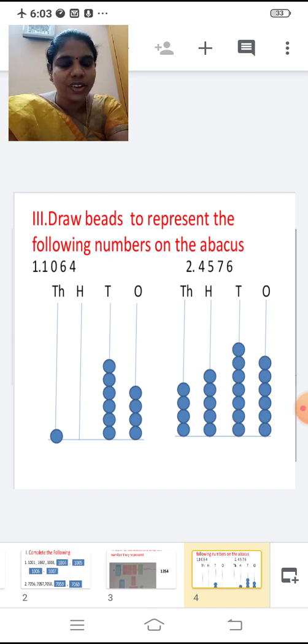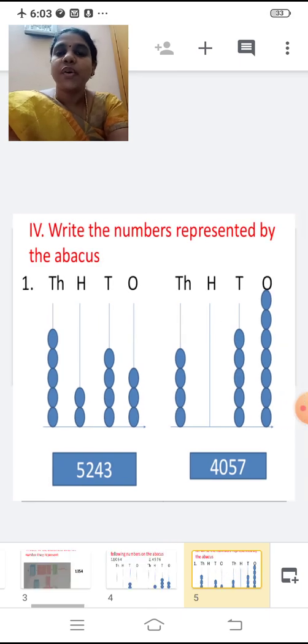Then 4 in the thousands place. So draw 4 beads in the thousands place. 1, 2, 3, 4. So you all know how to represent the number on the abacus, isn't it? Have you all copied this, children? Very good.